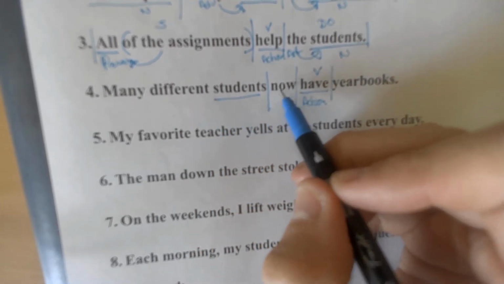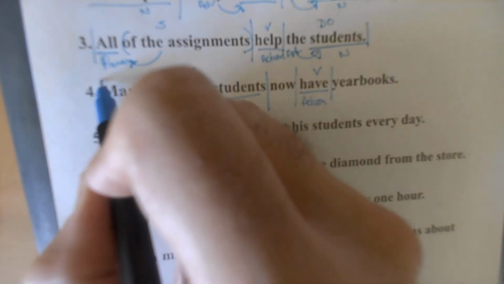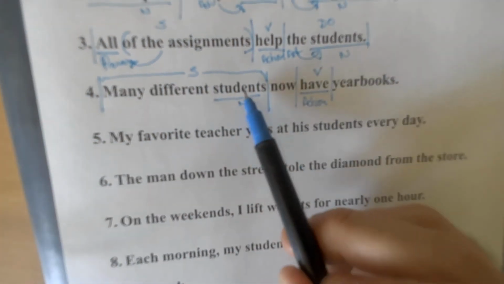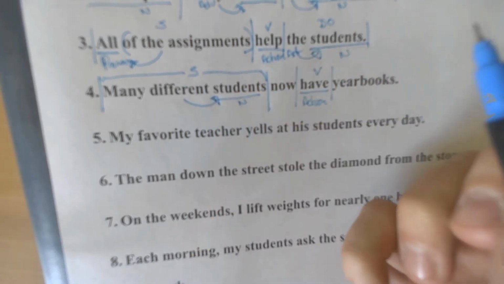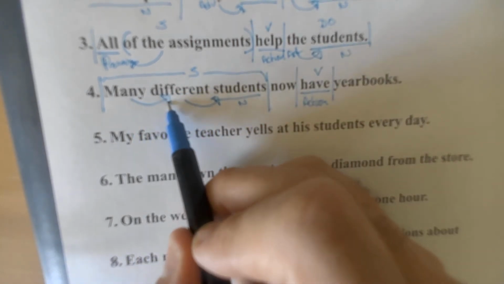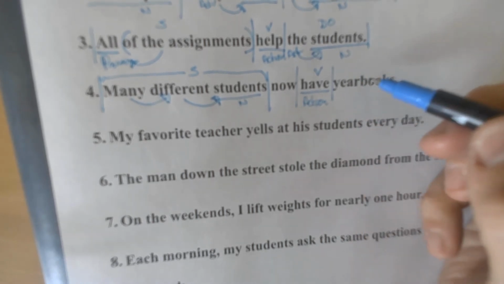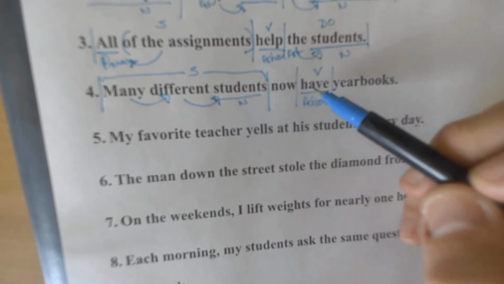I'm going to separate this because I made a mistake, but students is your major piece here. All of that is your subject, right? But students is your major component because different students is what we're talking about, and how many? Many different students. So at this point, we're looking at the subject, students, the verb, have.